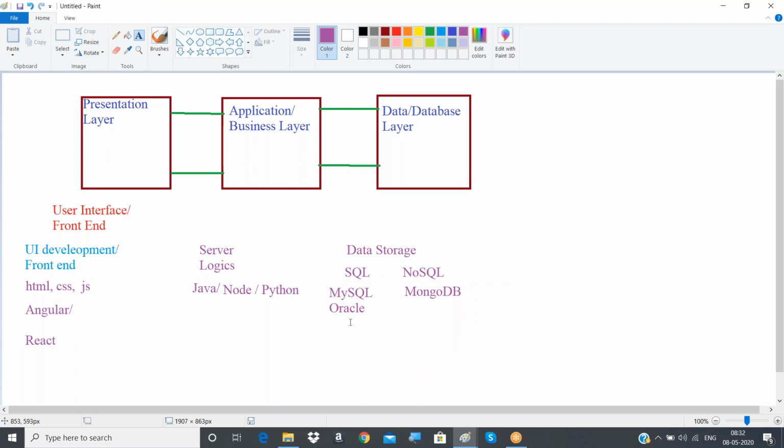And what is the meaning of a SQL related database? Somebody might already have an idea: tables, right? Inside the database, we'll be storing the data in terms of tables. A table is nothing but a strict structure, right? In a table, 4 or 5 columns will be there. Whenever a person enters data, that data must follow that table structure only, so then only it can be stored inside the table. This is fine for applications which work for one company.